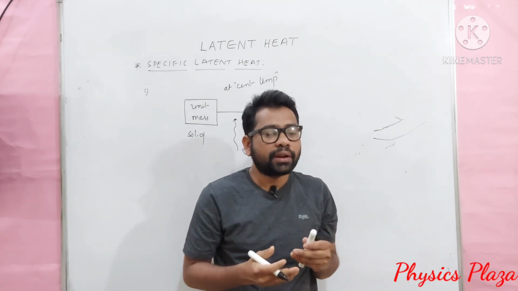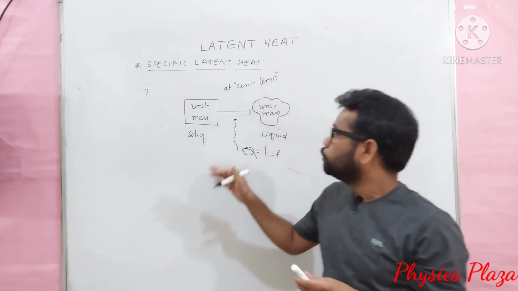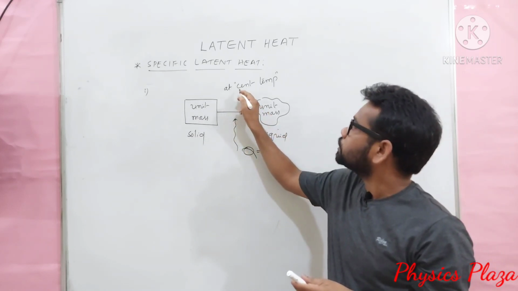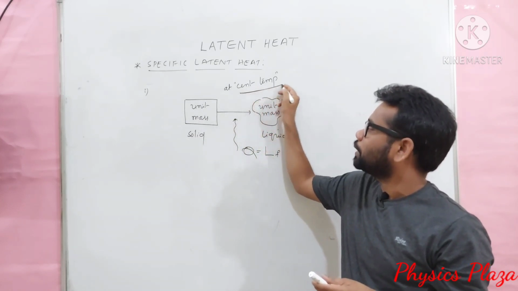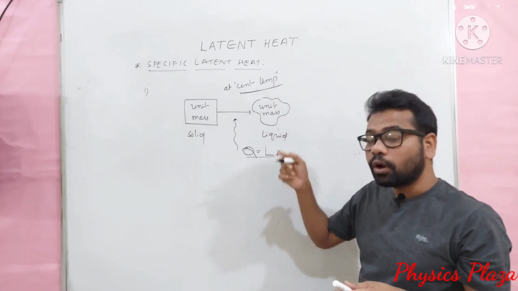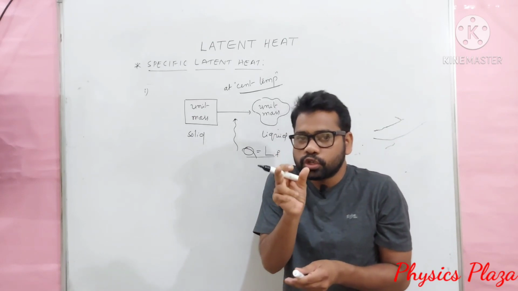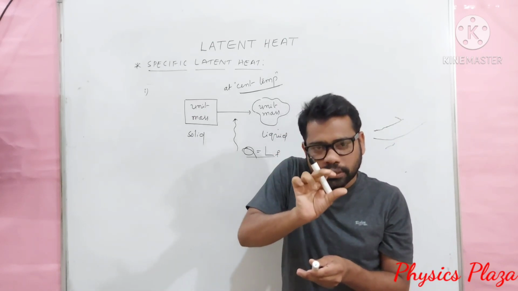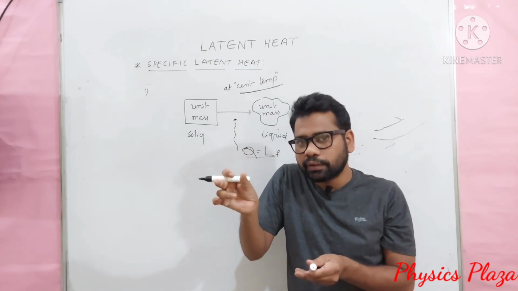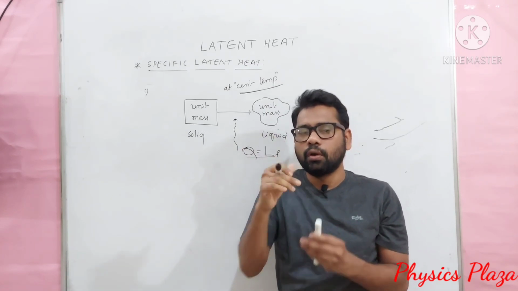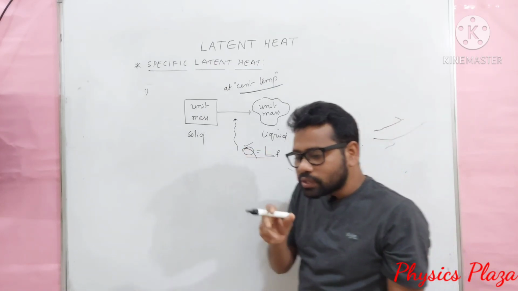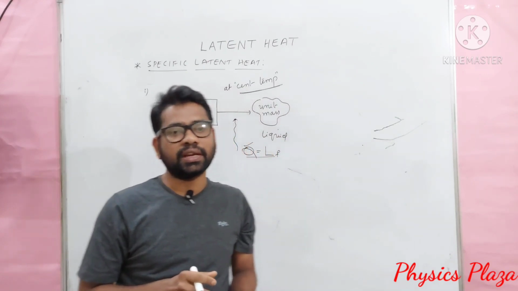The amount of heat required to change the unit mass of a solid into unit mass of a liquid at a constant temperature is called specific latent heat of fusion. Children, fusion means converting solid state to liquid state, unit mass of a solid to unit mass of a liquid at a constant temperature. For that, we are providing heat. That heat only we can call the specific latent heat of fusion.